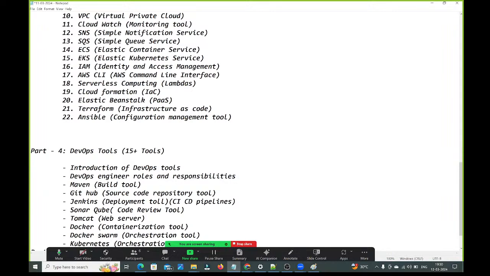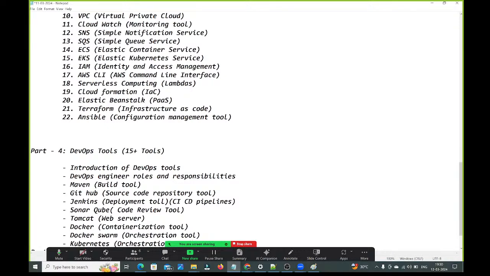In the production environment, you can't do it manually. It should happen automatically. But with Docker Swarm, we don't have that facility. There we have a manual process, we can't do it automatically. That's why we use Kubernetes in real time.